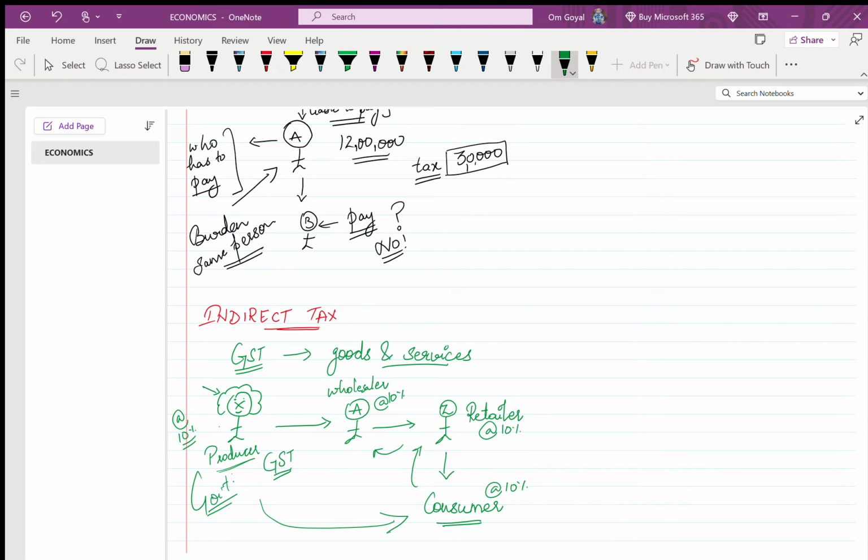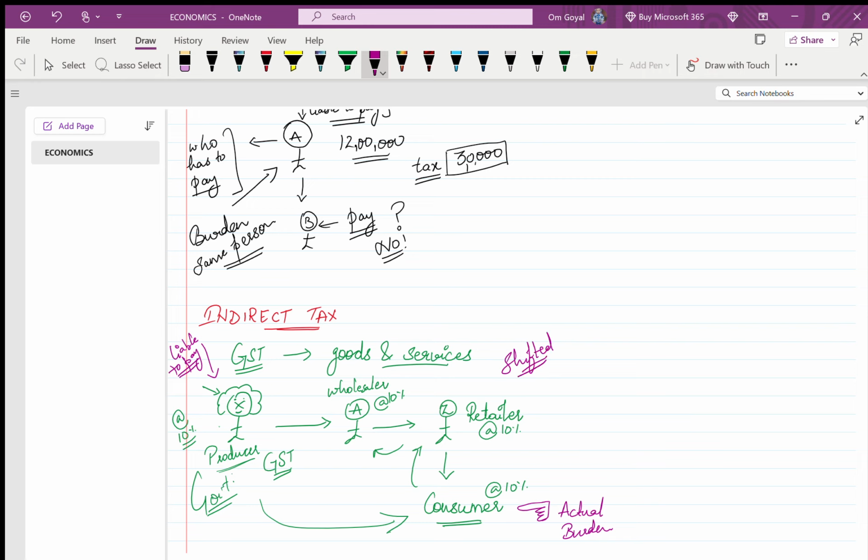So ultimately who is paying GST? Here, the consumer. ठीक है. So who was liable to pay? The producer was liable to pay the GST, or the indirect tax. But who is actually paying? The consumer. So the actual burden is on someone else. मतलब जो monetary burden था, it got shifted.